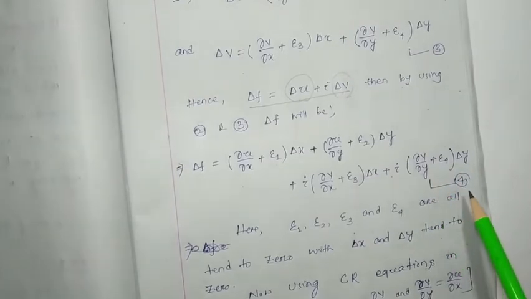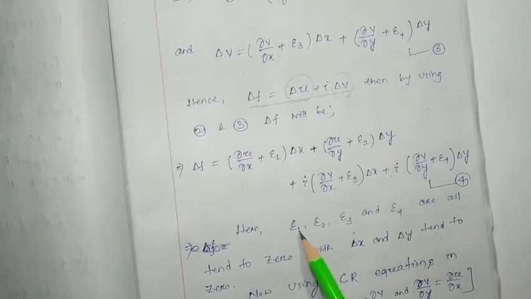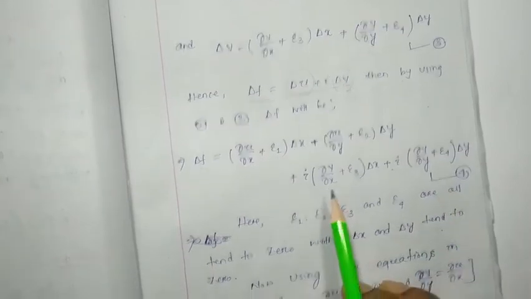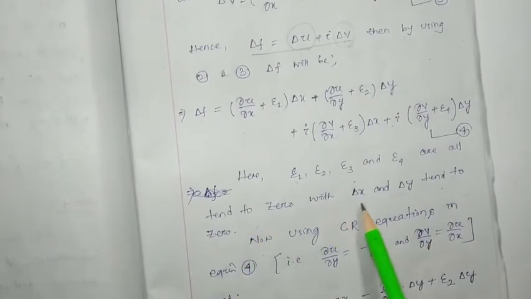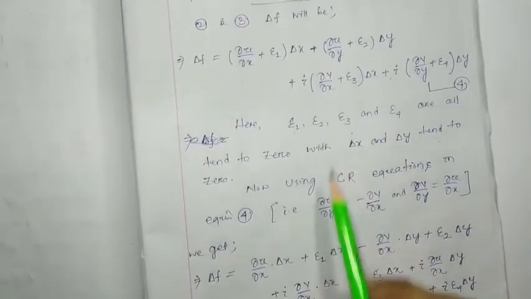Let this be equation number 4. Here epsilon 1, 2, 3 and 4 all tend to 0 as del x and del y tend to 0. Now we have to use the Cauchy-Riemann equations.